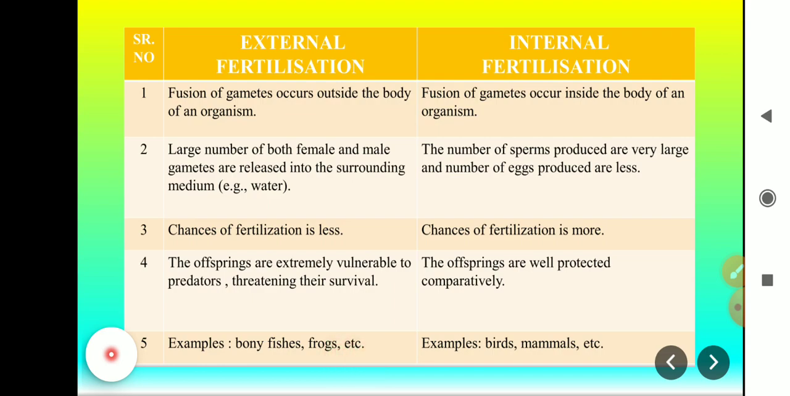And in internal fertilization, the number of sperms produced is very large and the number of eggs produced is less, and the chances of fertilization are more. The offspring are comparatively well protected. Examples are birds, mammals, etc.